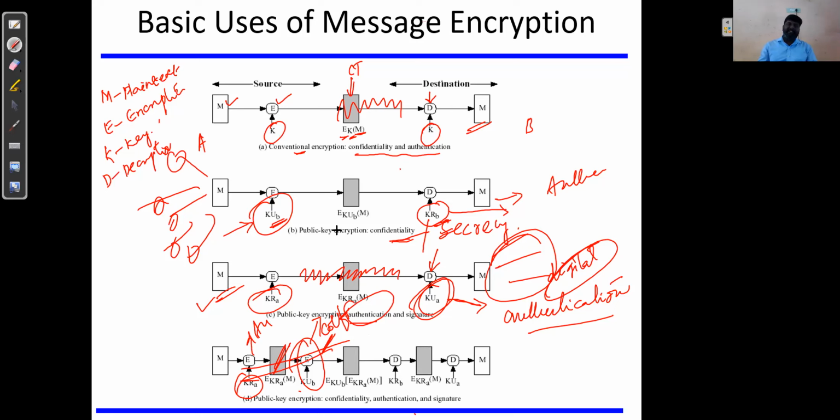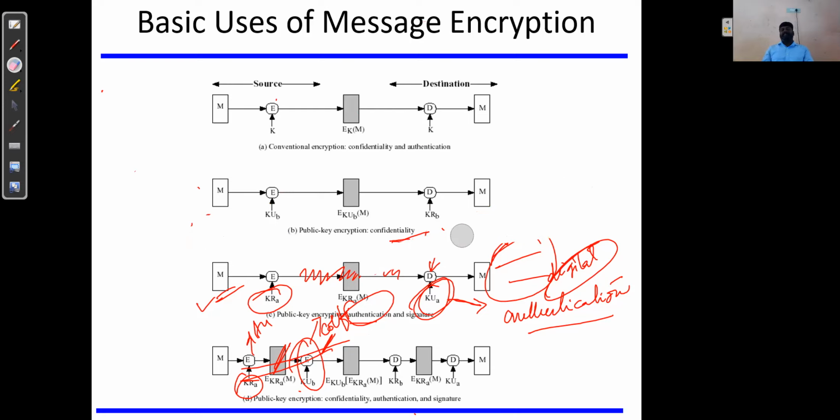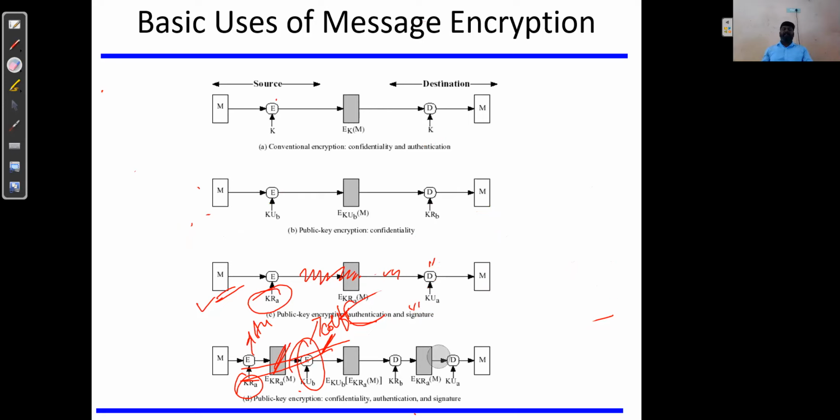Any queries regarding these basic uses of message encryption? I explained in detail both symmetric key encryption and public key encryption, with confidentiality, authentication, and confidentiality plus authentication techniques. If you have any queries regarding the message encryption techniques, you can quickly write in the chat box, or you can unmute and ask.